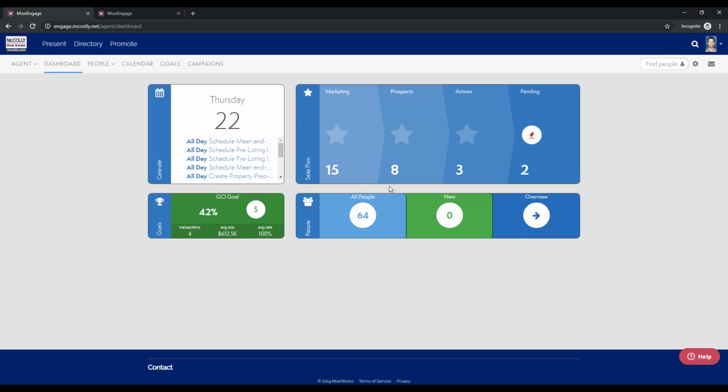Yeah, and that's why we always stress that it's important for agents to get in and clean up their contacts before they log into Engage, because it's amazing to be able to log in that first time and sync everyone and not have to go back in and clean everything up again. So if you can clean it up in the actual email contacts, it'll make it a whole lot easier when you upload those or sync those to Engage.